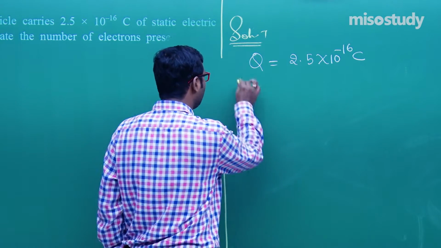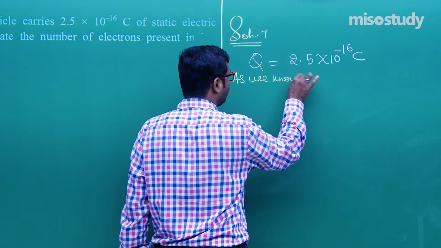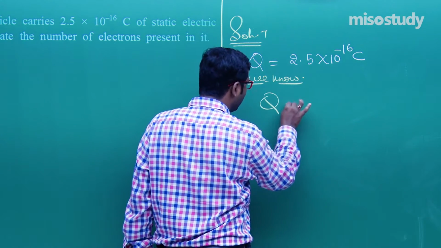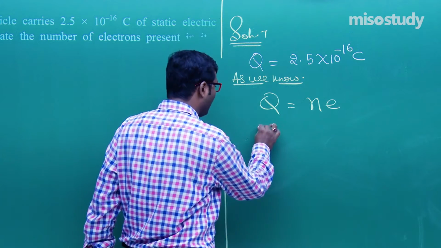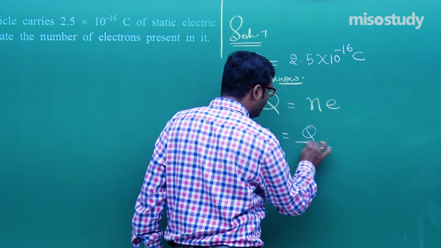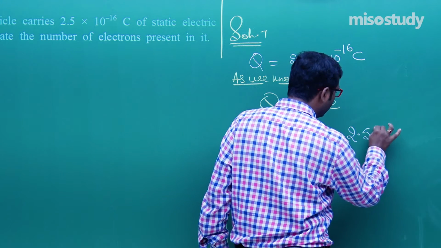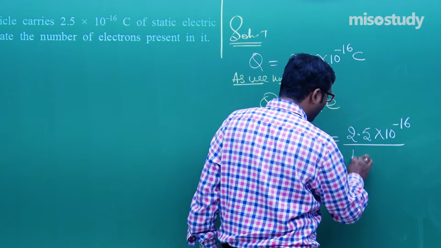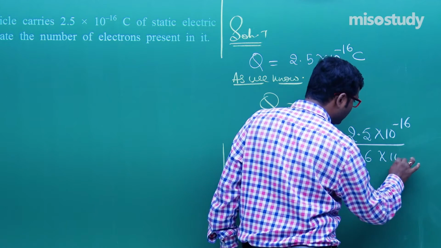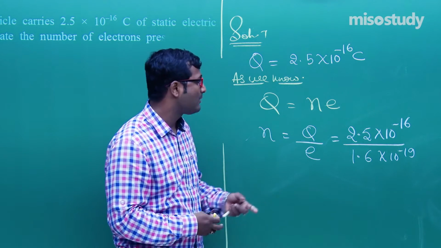As we know, Q is equal to Ne. Am I right? Yes. And N is equal to Q upon e. Q is 2.5 into 10 to the power minus 16, and e is 1.6 into 10 to the power minus 19, the charge of one electron.